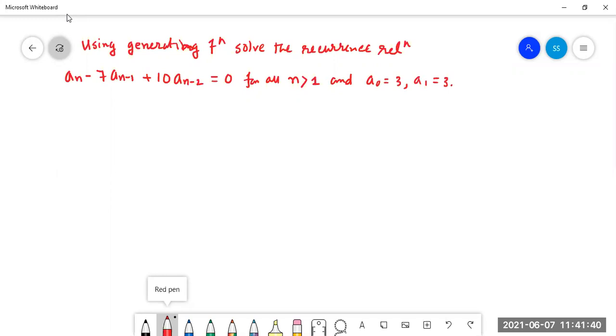This is the given recurrence relation. Now we have to solve this recurrence relation with the help of the generating function. So we are going for the solution.